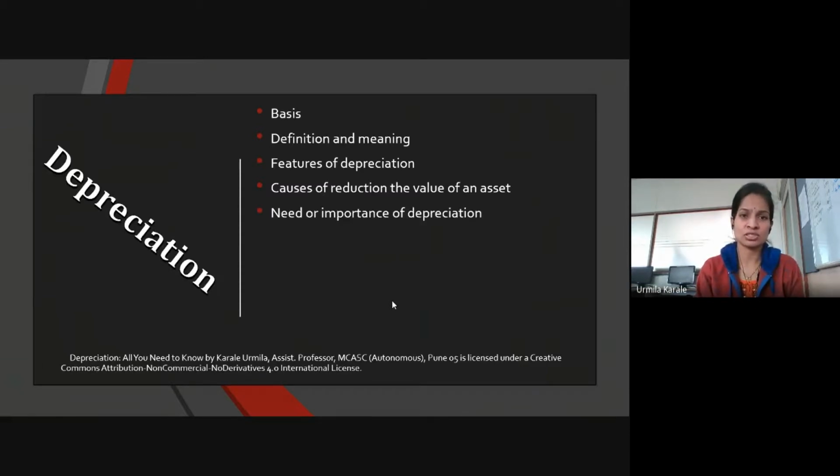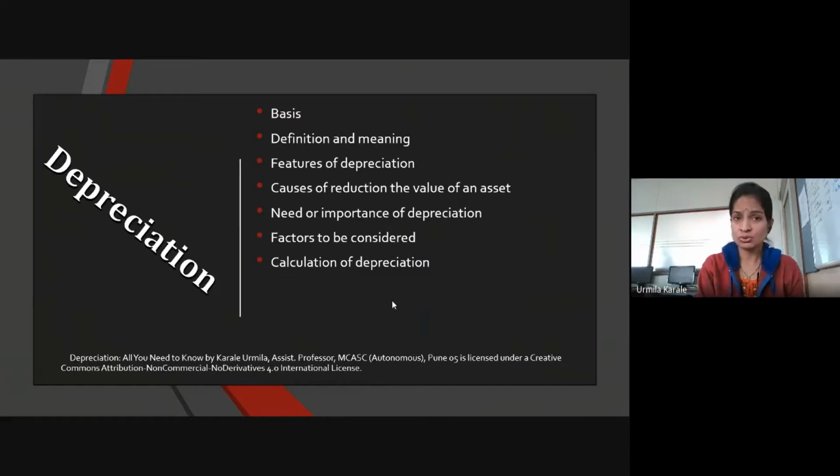Then the importance of depreciation in accounting as per the law, and the different factors which you need to consider when it comes to calculation of depreciation, or while charging depreciation. Those factors we are going to see.